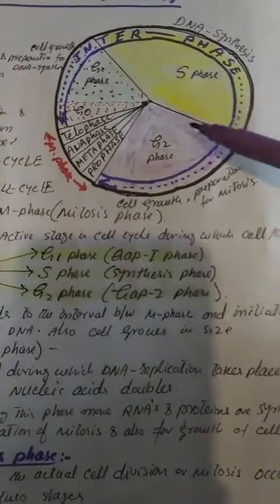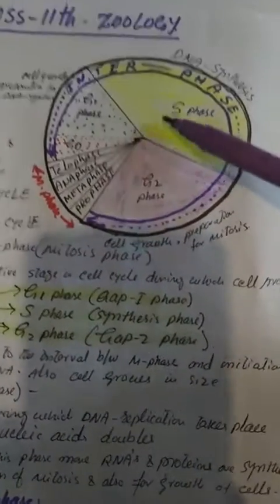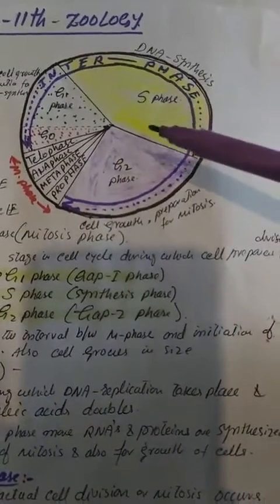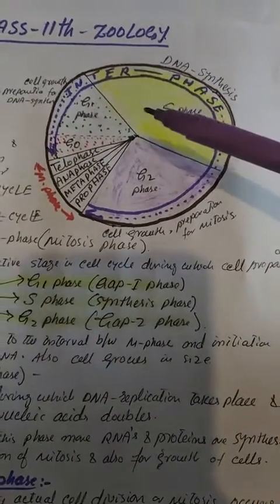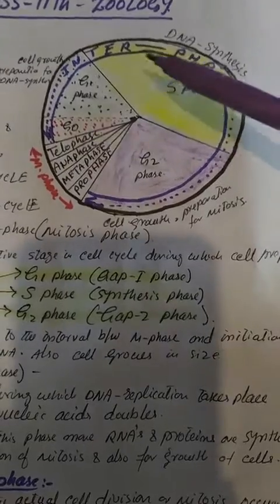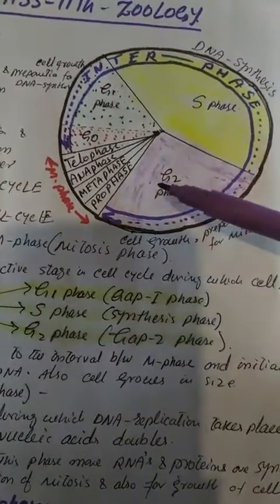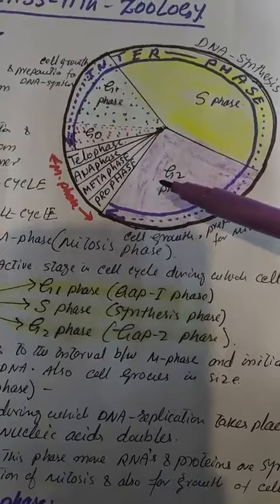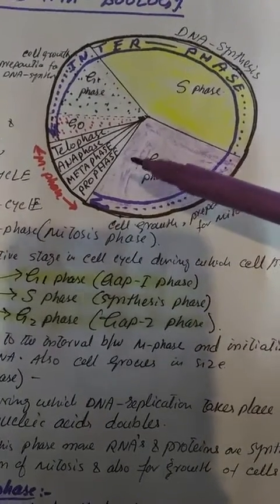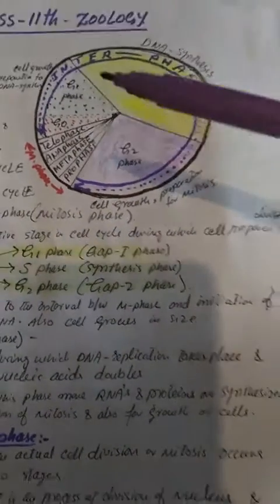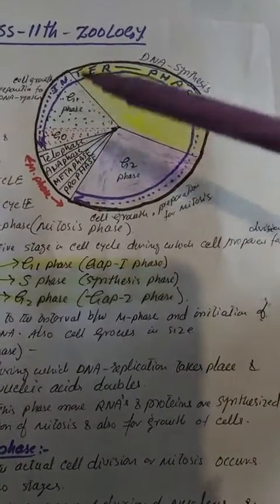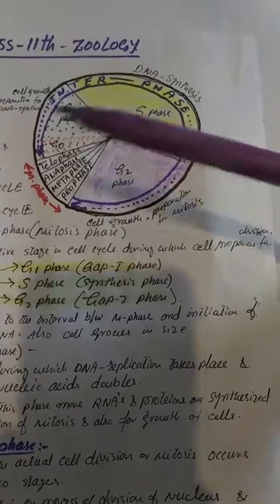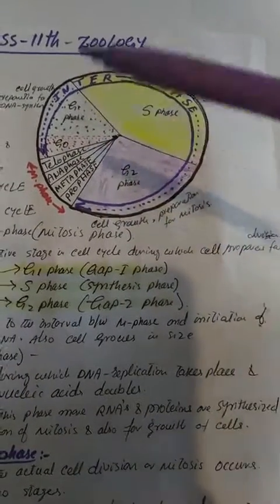It is the period during which DNA replication takes place, and the amount of nucleic acids actually doubles during this phase. After this S phase, we see there is the G2 phase or GAP2 phase. During this phase, more RNAs and proteins are synthesized for the preparation of mitosis and also for the growth of the cells.